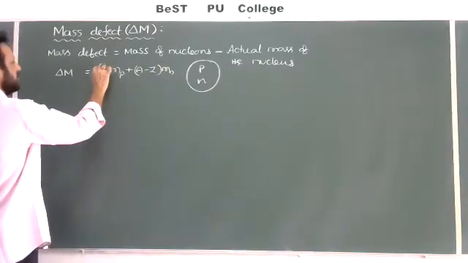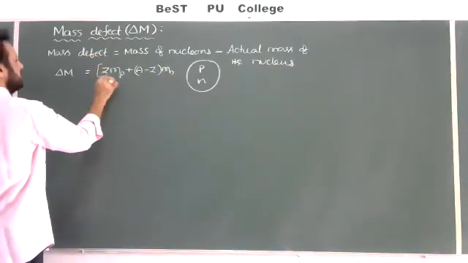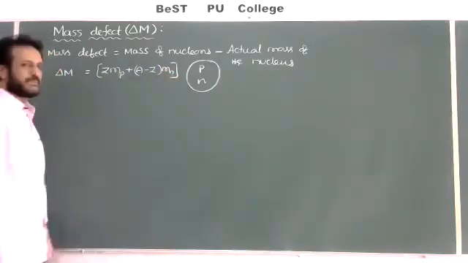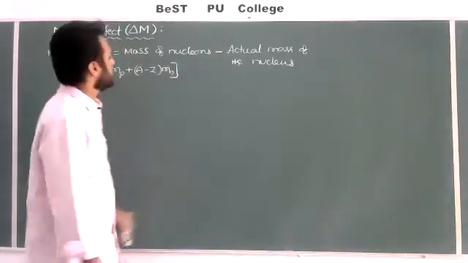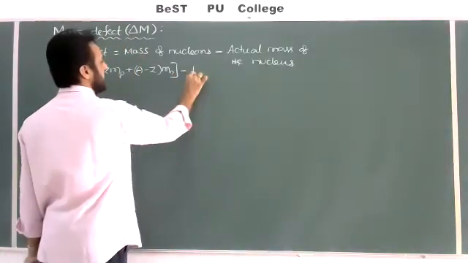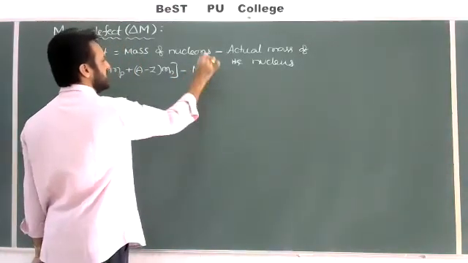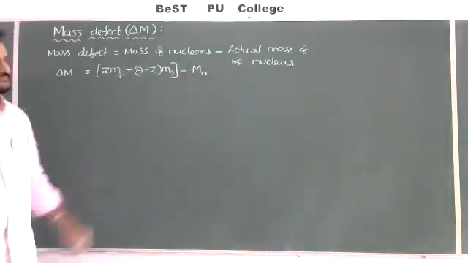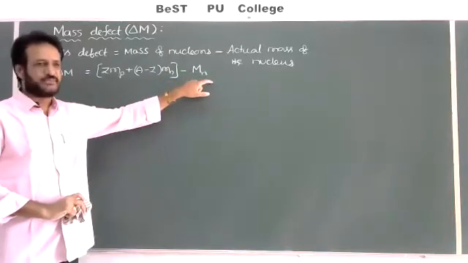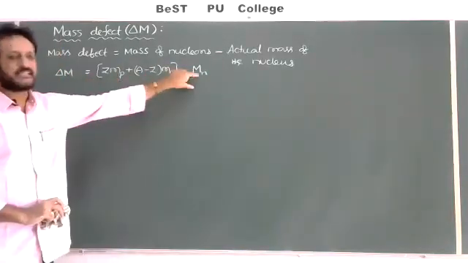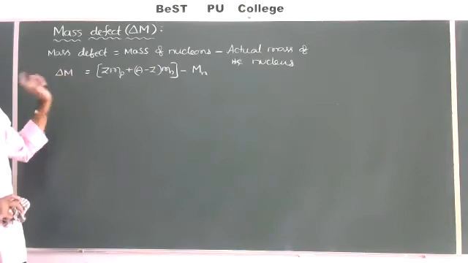This is the total mass of the nucleons. But what about the mass of the nucleus? Minus M N. That M N indicates the actual mass of the nucleus. Experimentally we can obtain this value. This difference is called mass defect.